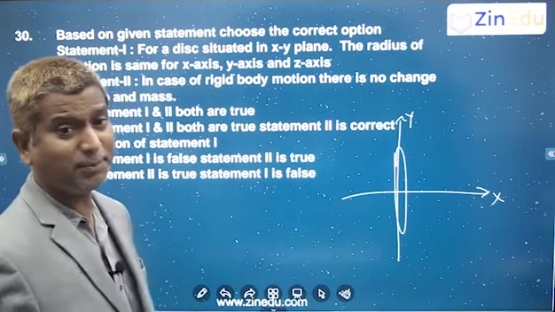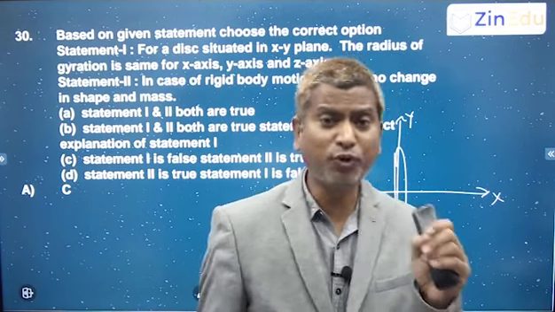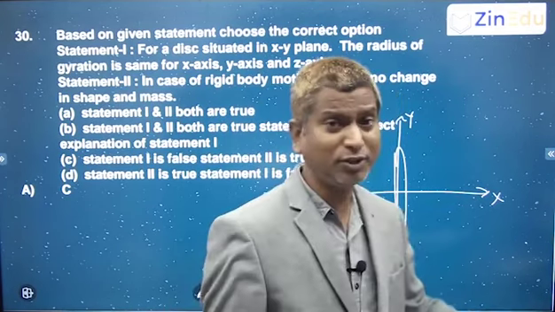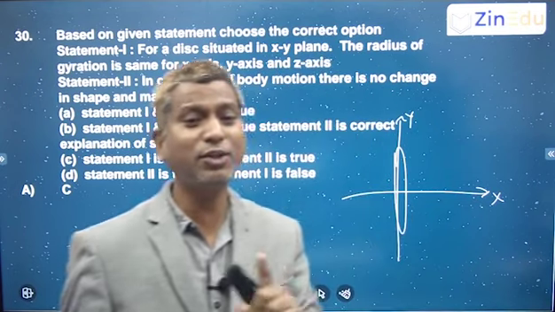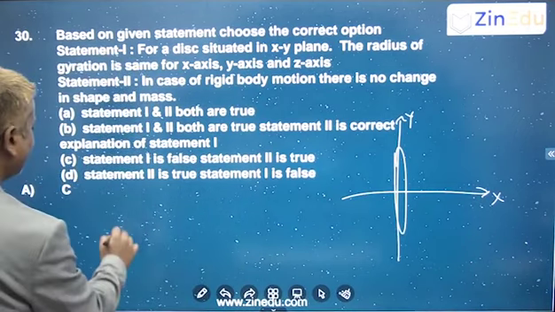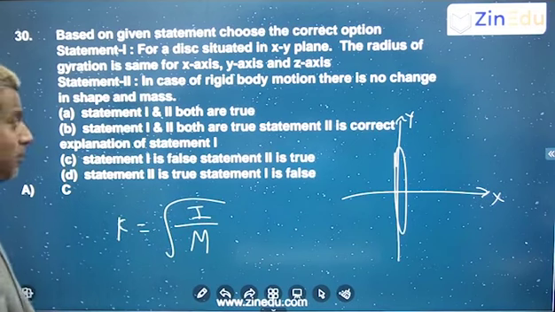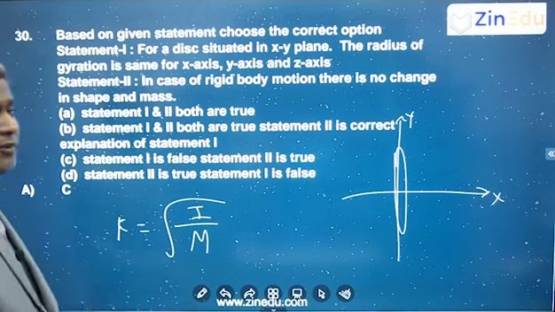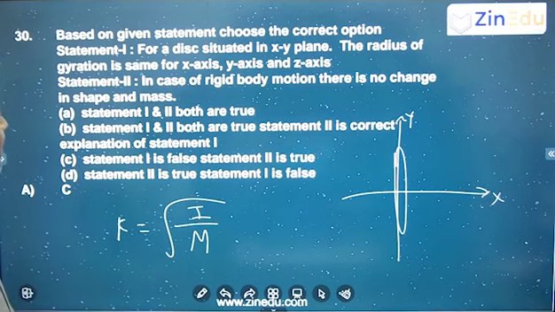Whenever it is lying in the plane of the disk, its moment of inertia is mr square by 4, and whenever it is perpendicular to the plane of the disk and passing through the center, its moment of inertia is mr square by 2. The radius of gyration depends on root of moment of inertia by mass, root of I by m. So when moment of inertia is the same, radius of gyration is the same. This is not the same, so it is not the same along x-axis, y-axis and z-axis. So statement 1 is wrong.